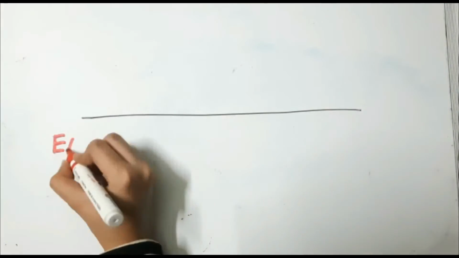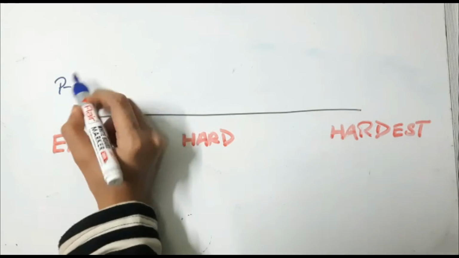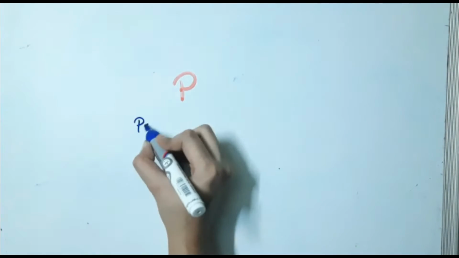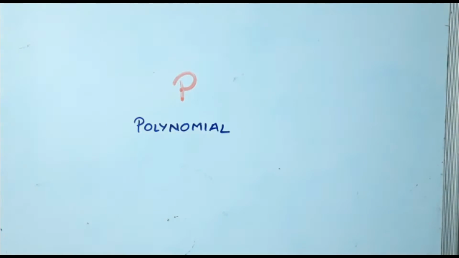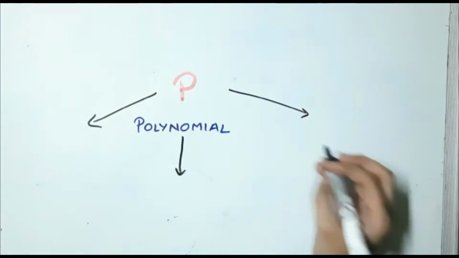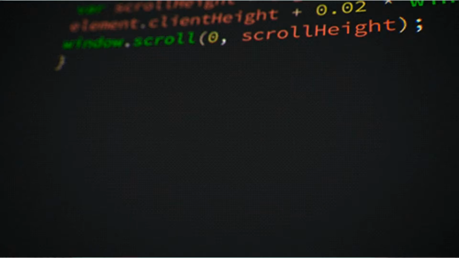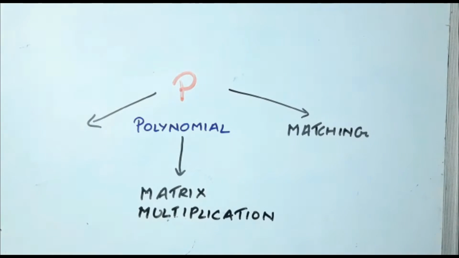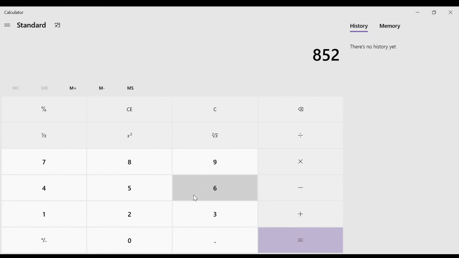So, firstly, computer scientists try to group problems based on how difficult they are to solve. Now, talking about the P class, where P stands for polynomial time, it is a class that basically includes all the problems that are solved by a reasonably fast program, like matrix multiplication, matching, or sorting. For example, computers can easily multiply two very big numbers in seconds. Even if the numbers being multiplied grow exponentially, the solving time does not.